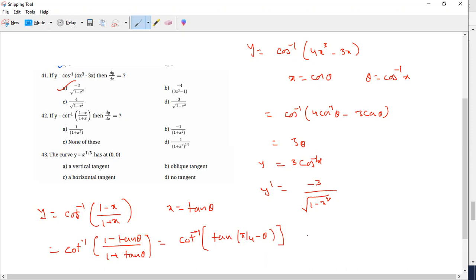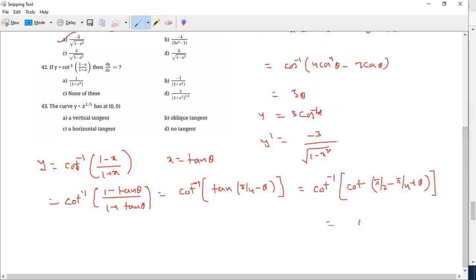Yes or no? So how can we convert tan into cot? Pi by 2 minus pi by 4 plus theta. So what do you get? Pi by 4 plus theta, and theta is pi by 4 plus tan inverse x. What is the answer? If you differentiate this expression, what do you get? 1 by 1 plus x square. It's a straightforward question, because the differentiation of pi by 4 is 0, and the differentiation of tan inverse x is 1 by 1 plus x square.